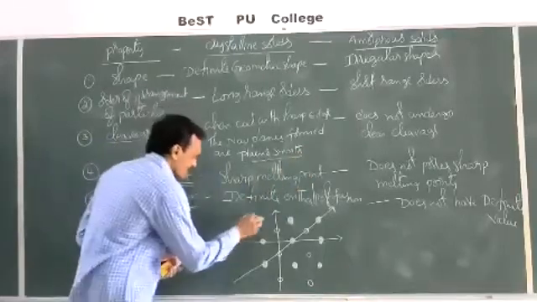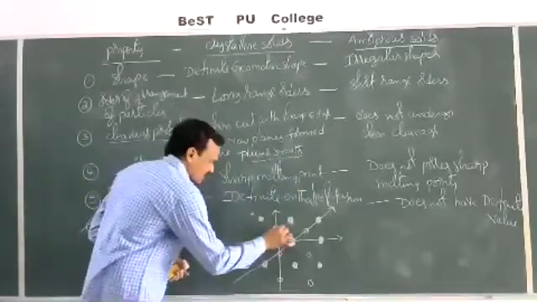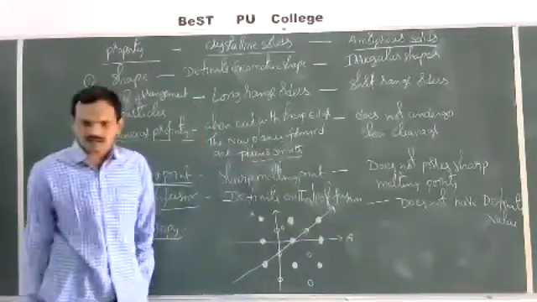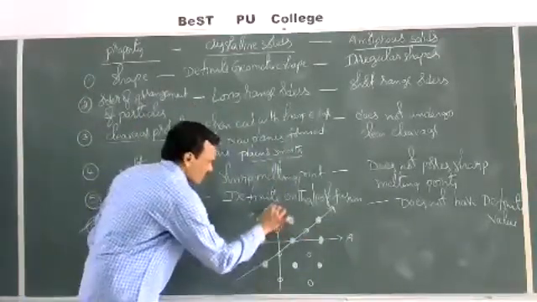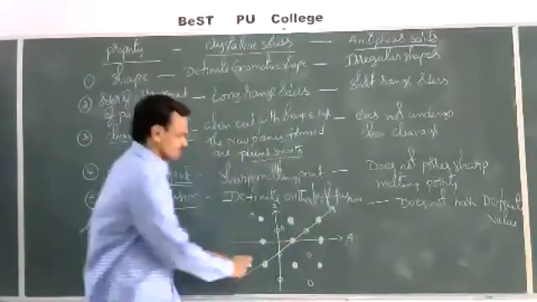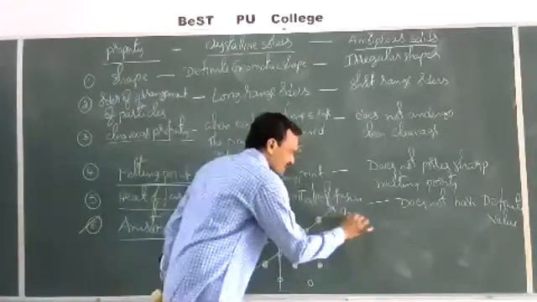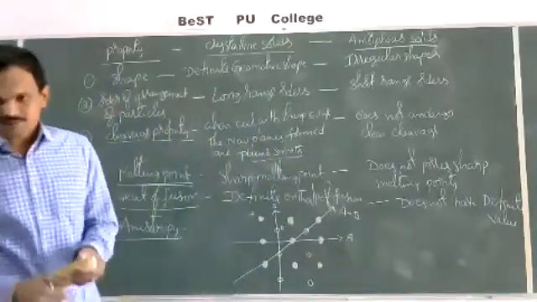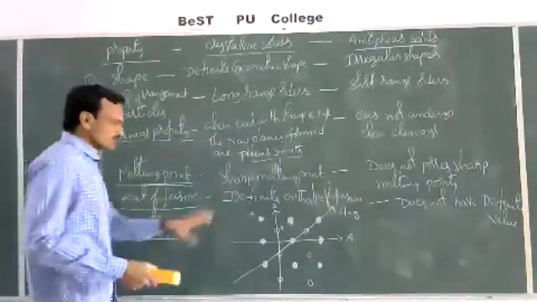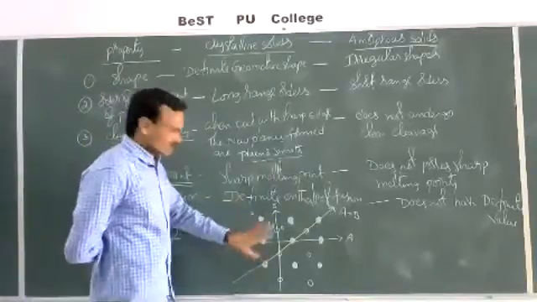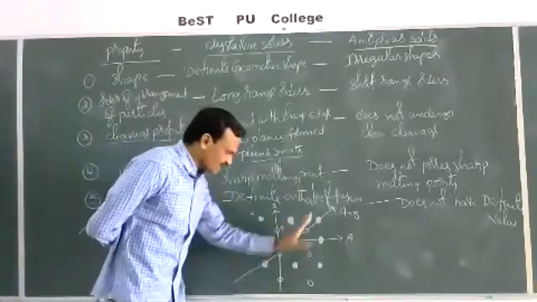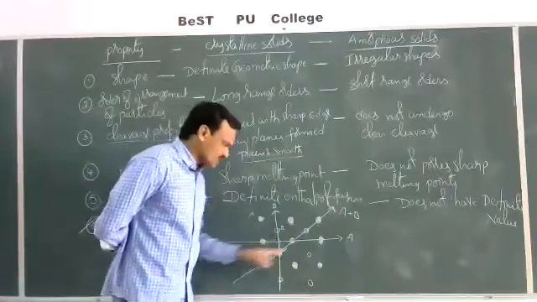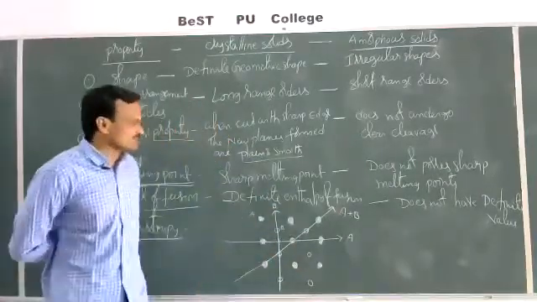Suppose, let us assume these are particles A, these are particles B. Now in this direction, only particles of A are there. In this direction, only particles of B are there. In this direction, particles of A as well as particles of B are both present alternately. Means, in a crystalline solid, the constituent particles are arranged in a definite geometric shape, but in different directions, the arrangement of the particles is different.